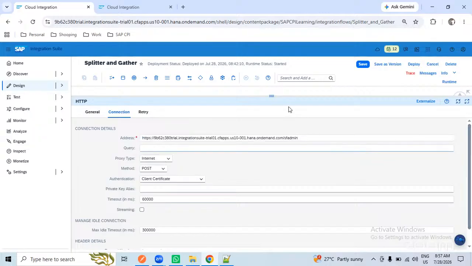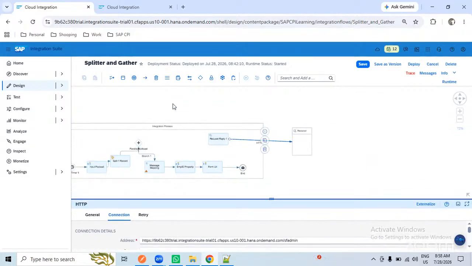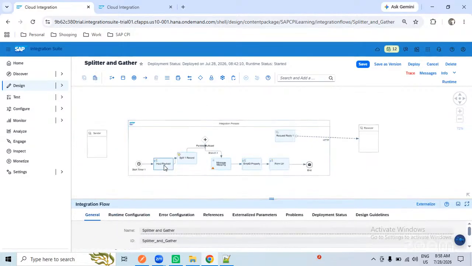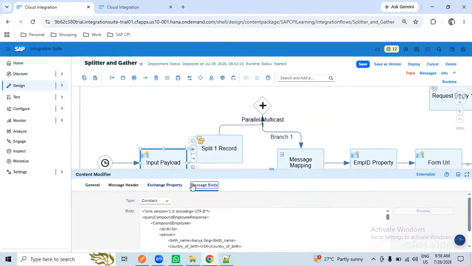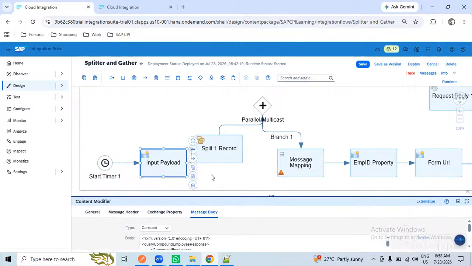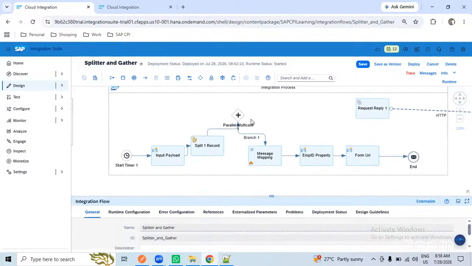I don't want to confuse you again. So the multicast step itself is wrong. Since the input is coming as 5 employees, that is fine. But consider in real time you don't know how many employees you will get in every run. You may get 10 employees in a single run, you may get 100 employees. That's variable, right? We cannot use the branches like this.